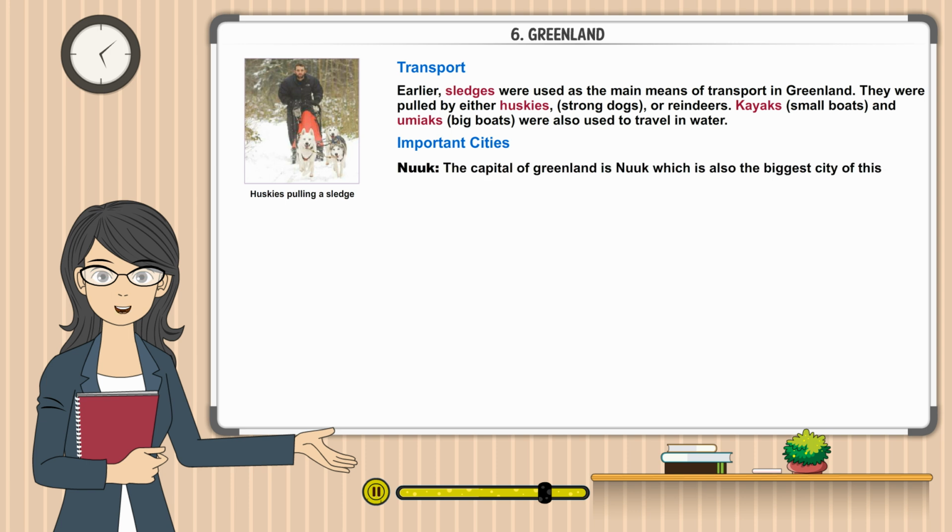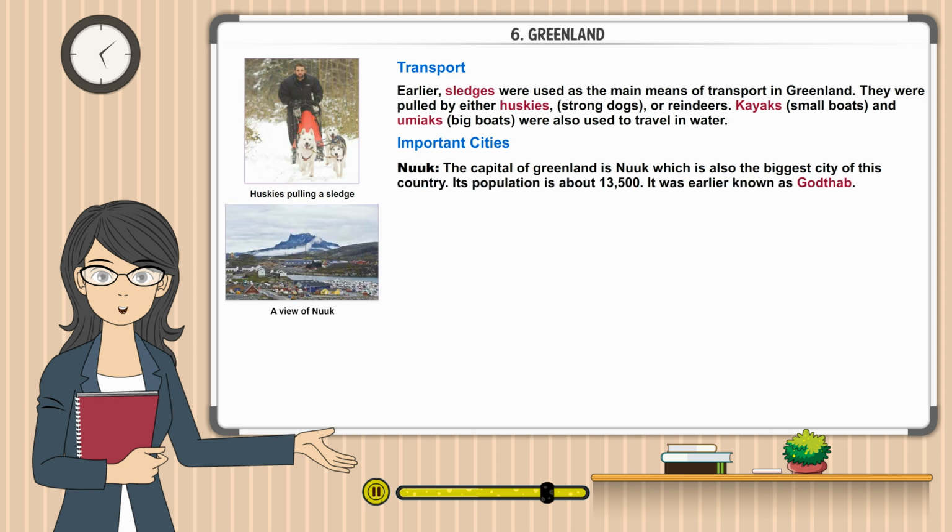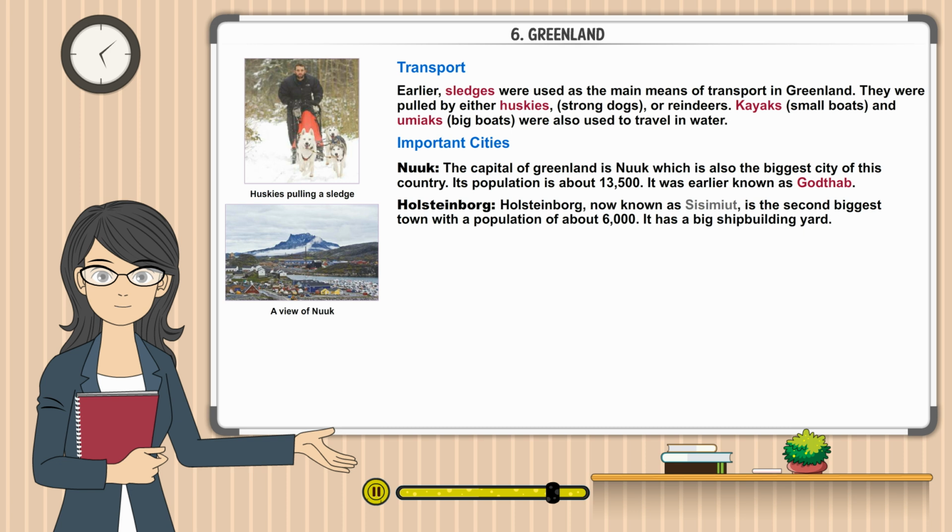Important cities. Nuuk. The capital of Greenland is Nuuk, which is also the biggest city of this country. Its population is about 13,500. It was earlier known as Godthab. Holsteinborg, now known as Sisimiut, is the second biggest town with a population of about 6,000. It has a big shipbuilding yard.